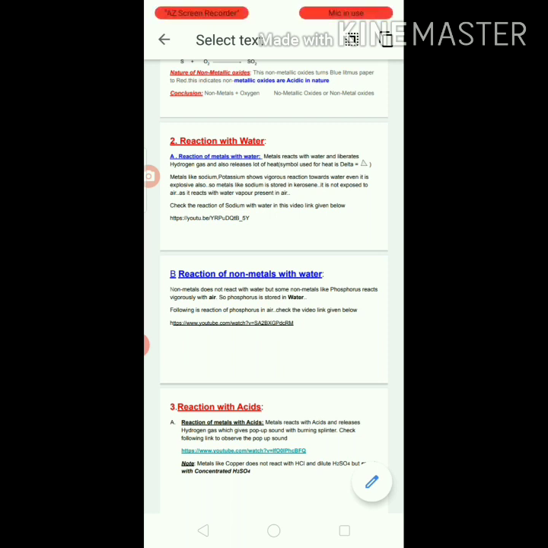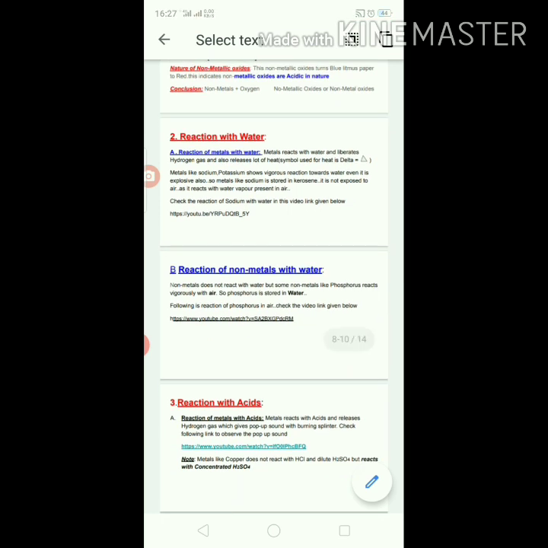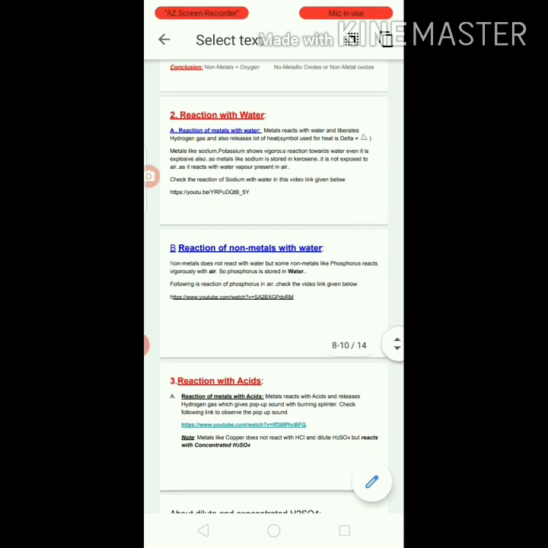That much vigorous and explosive a reaction it is. So metals like sodium cannot be exposed to air. It is stored in kerosene. If it is exposed to air, it forms an explosive reaction, that is why. You can check the reaction of sodium with water in the link given below.